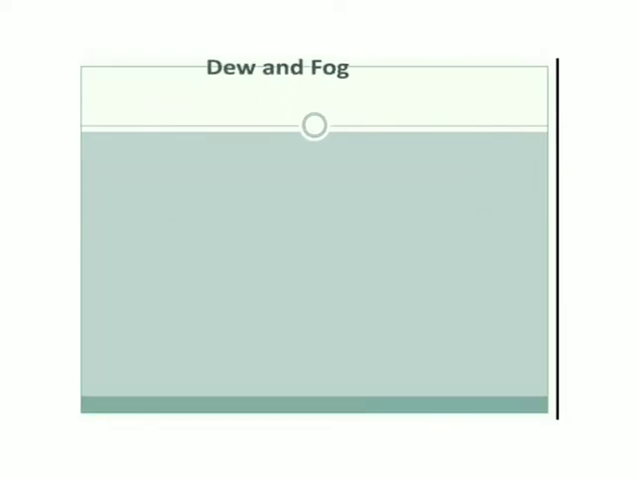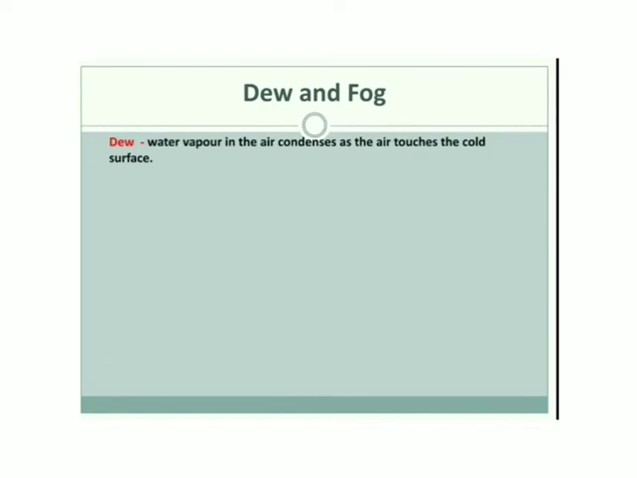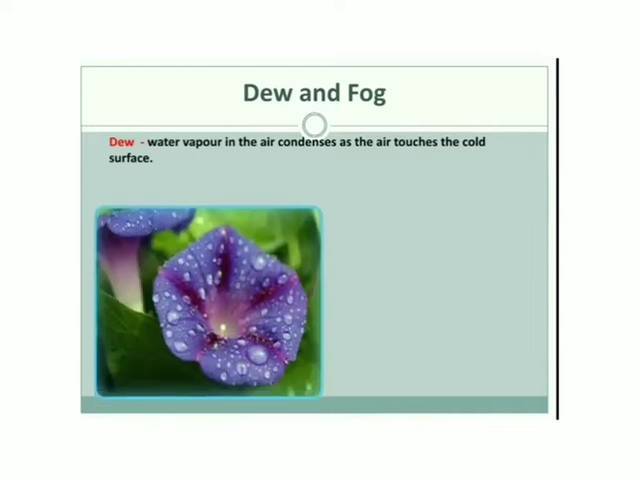Next we have dew and fog. Children, in the morning when you go out for the walk, you might have noticed the water droplets on the leaves or on the petals of the flower. When weather turns chilly at night, the water vapor in the air condenses as the air touches the cold surface and gets converted into dew.